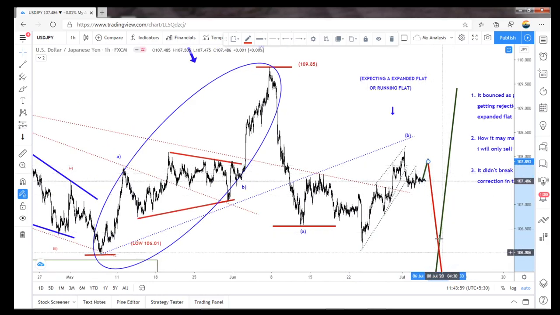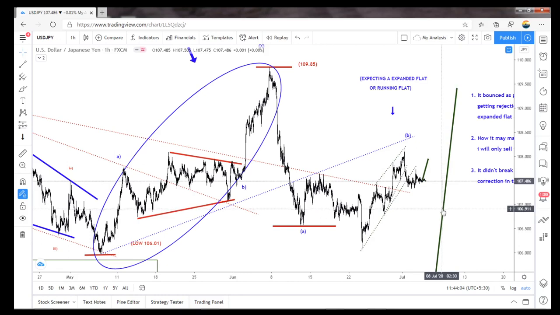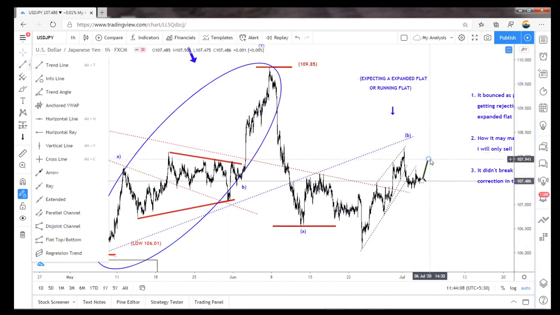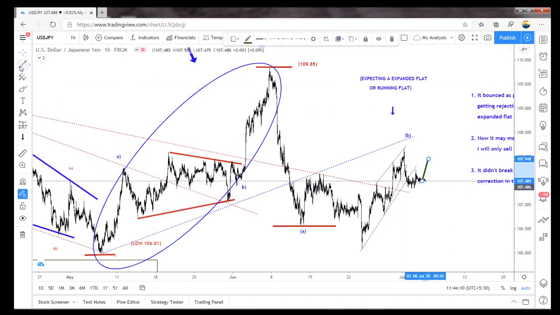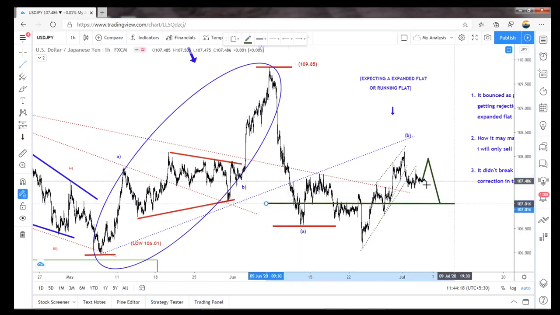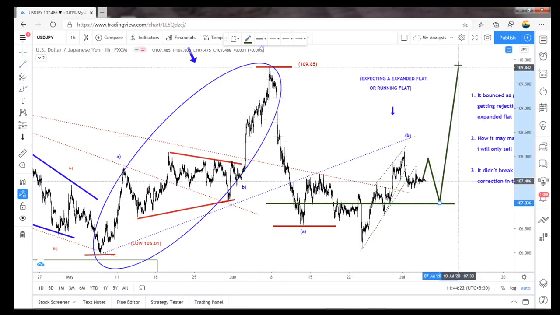But what it may do is fall like this, take support here, and from here it can shoot.